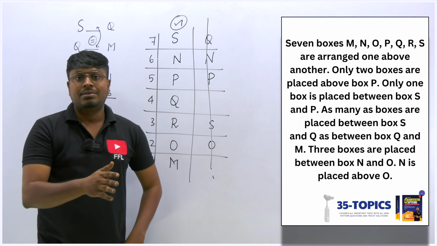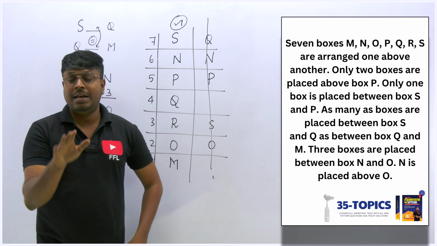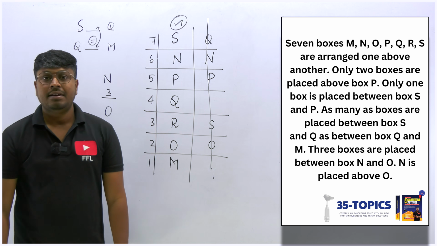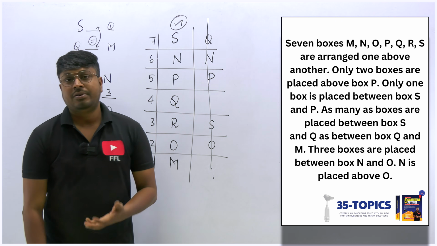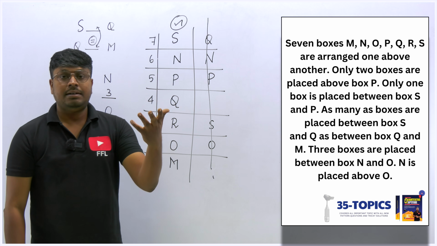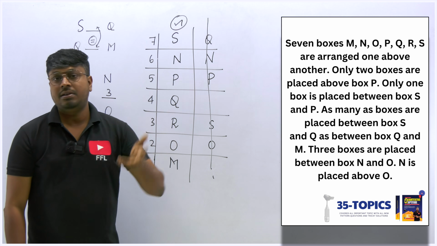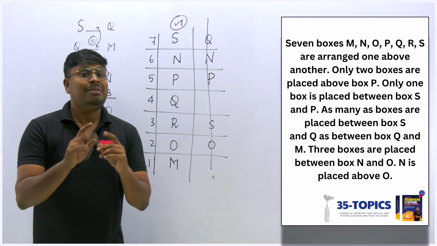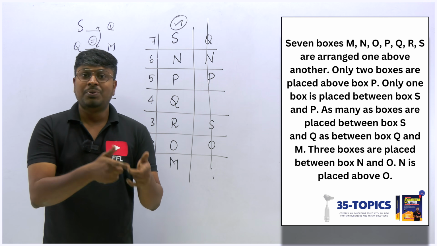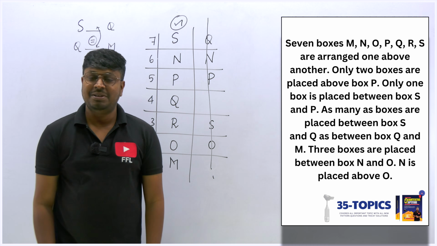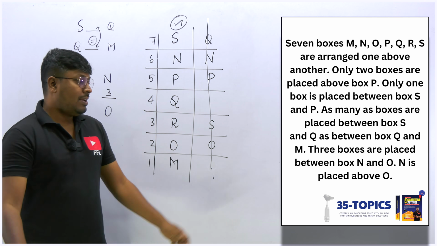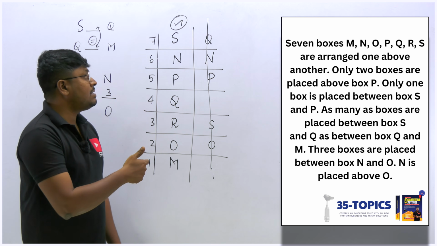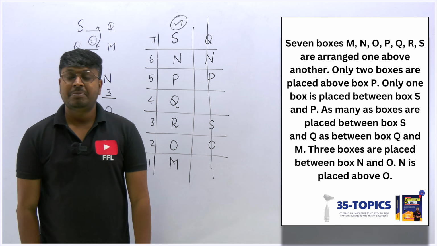Don't do it, right? Only by practicing can you find out 3 or 4 arrangement questions in your competitive exams. If you are preparing for bank exams, you will get 3 or 4 arrangement questions for 20 marks. So by just looking at the lines and length, don't decide it's difficult or hard, right? If the question has 10 or 20 lines, solving will be very easy. If it has only 3 to 4 lines, you think it is easy, but while solving you will have multiple possibilities, right? So okay, let's practice more questions. You will automatically understand it. So friends, now this will be the answer for this box arrangement question.